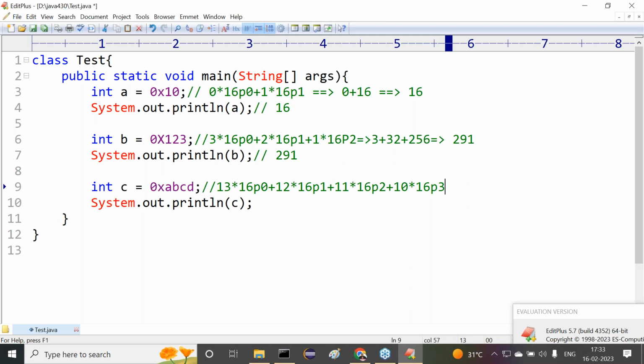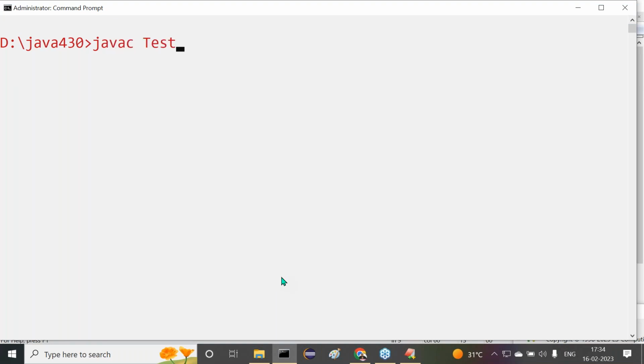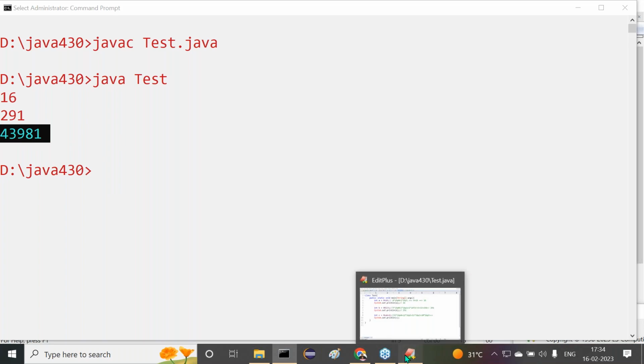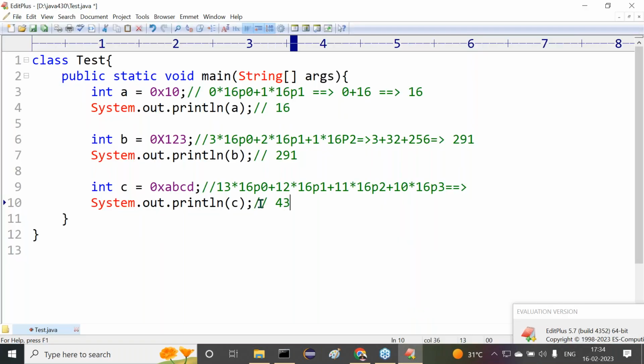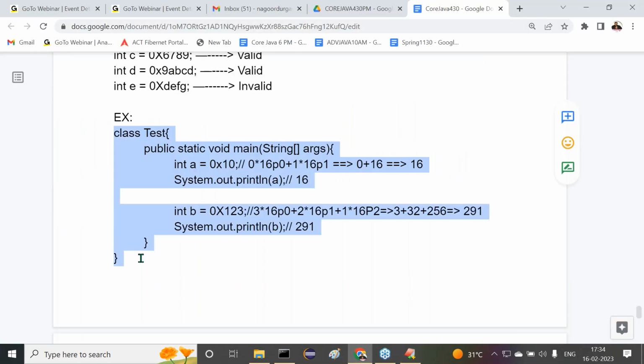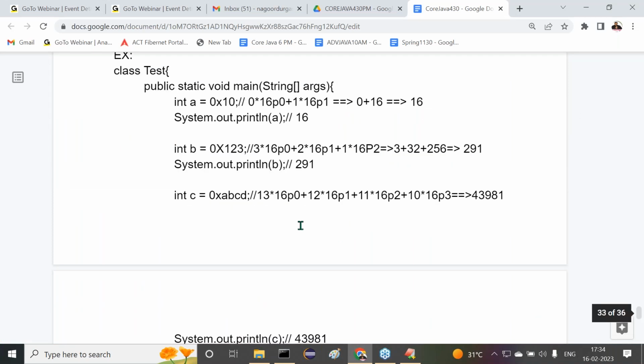One minute, let me check the values here. Right, sir, we are not at all good in mathematics, basically. That's why we are in computer science, right? Now the output value is 43981. The same output here we are getting. Anyway, for the sake of it, I'm giving this example here in place of this.